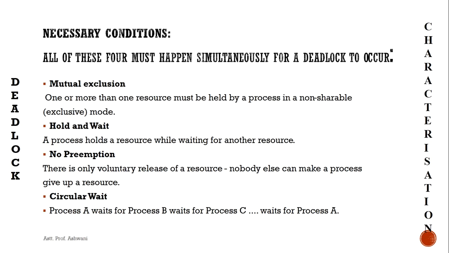It means there are four conditions: mutual exclusion, hold and wait, no preemption and circular wait. That means the reason for deadlock to occur in a system is that four conditions exist together at the same time.